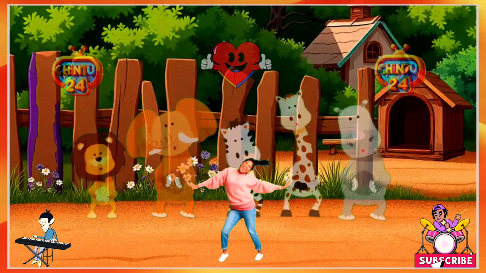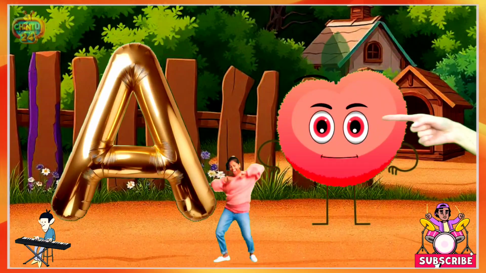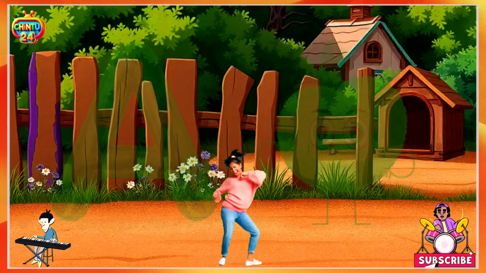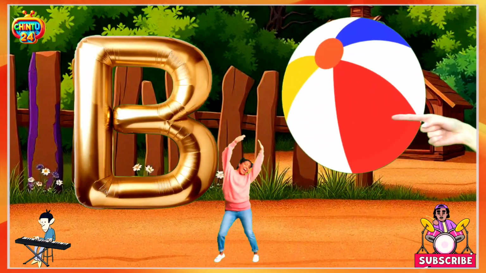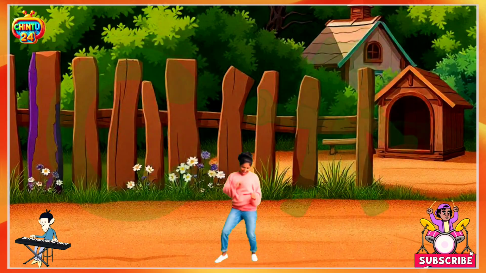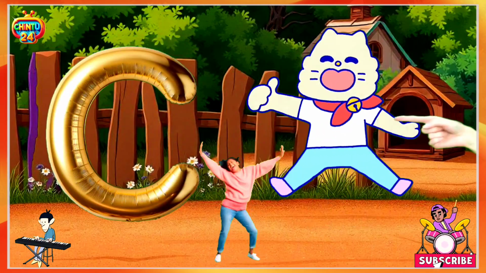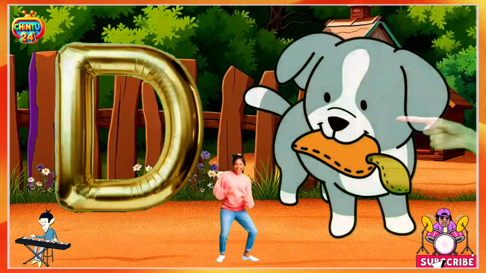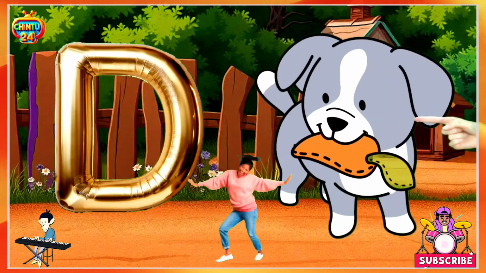A for apple, red and sweet. A for apple, apple means sev. B for ball, ball means gend. C for cat, cat means billi. D for dog, dog means kutta.